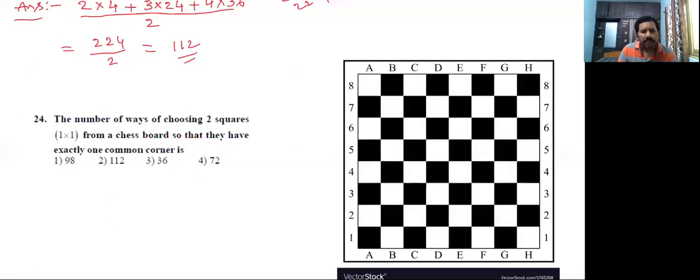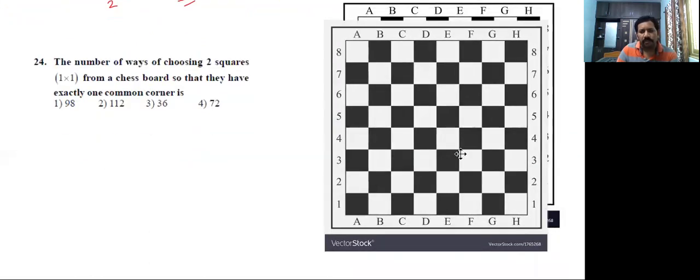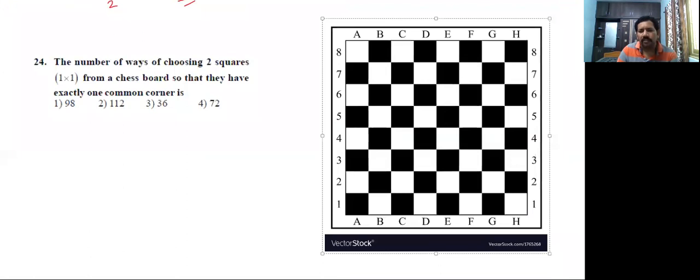The number of ways of choosing 2 squares one by one from a chessboard so that they have exactly one common corner is what they are asking. Common corner. Now see. I am going to observe it like this.